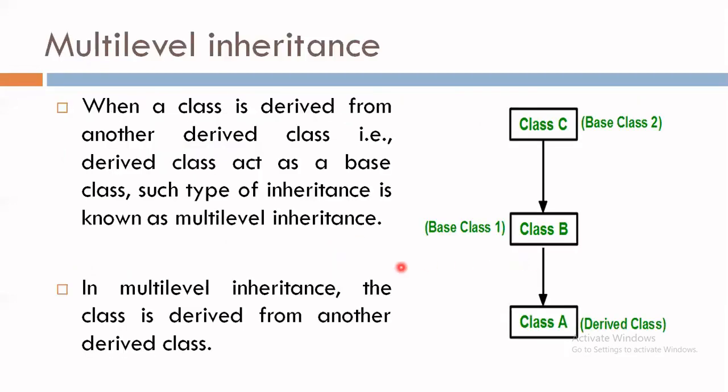Now the next type is multi-level inheritance. Here we can see there are two base classes and two child classes in this inheritance.